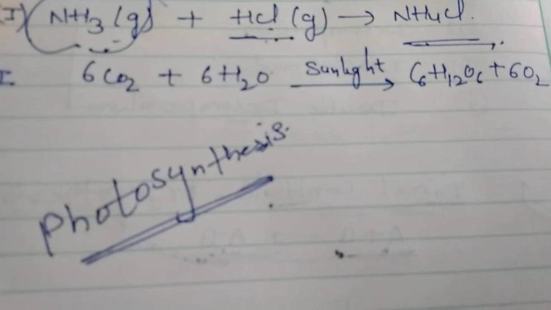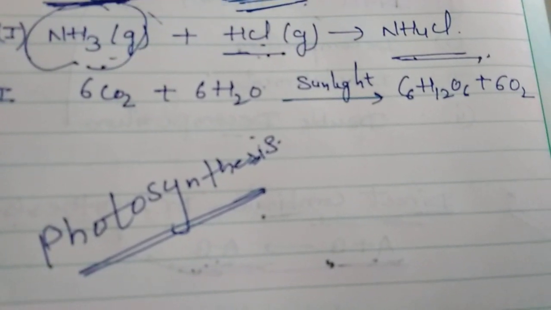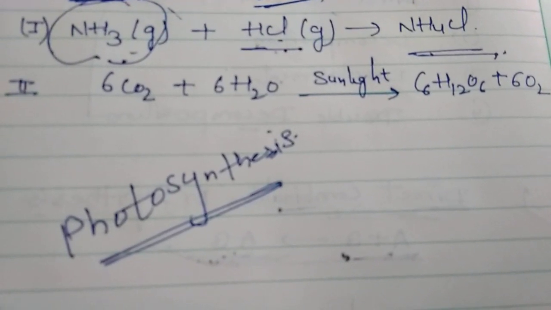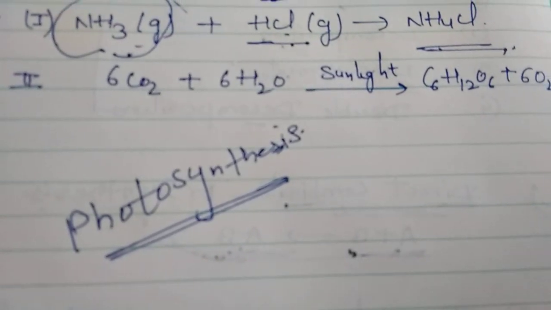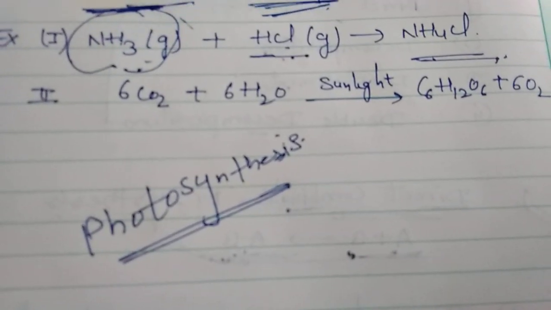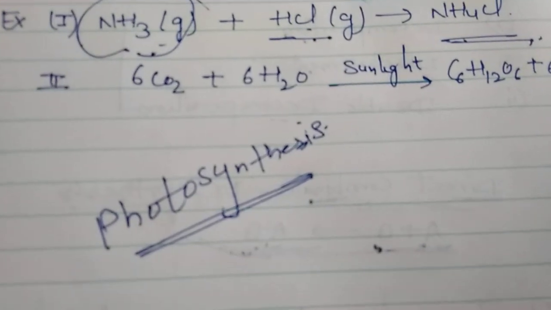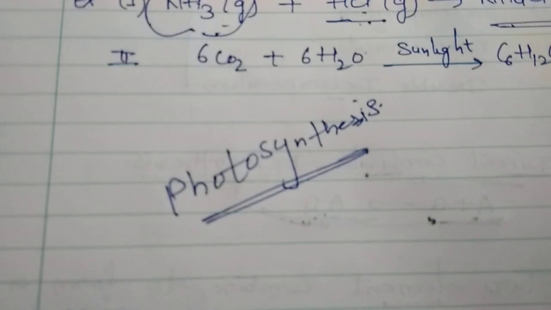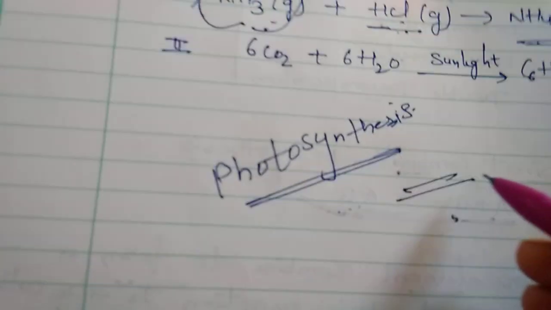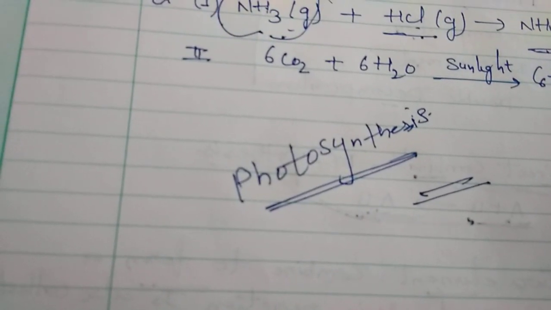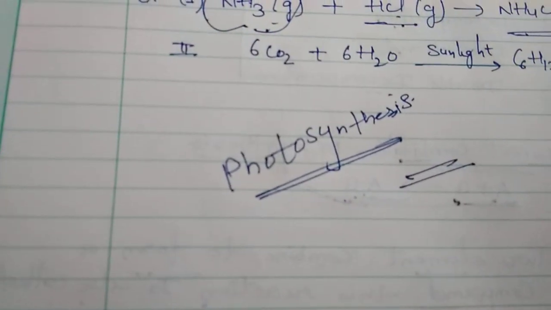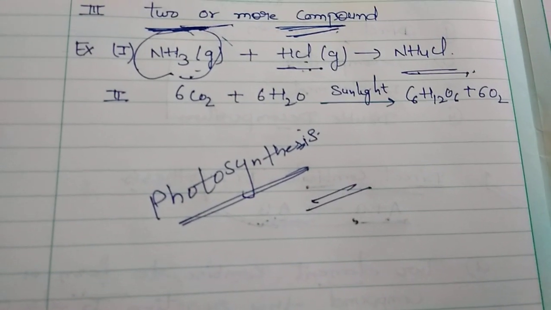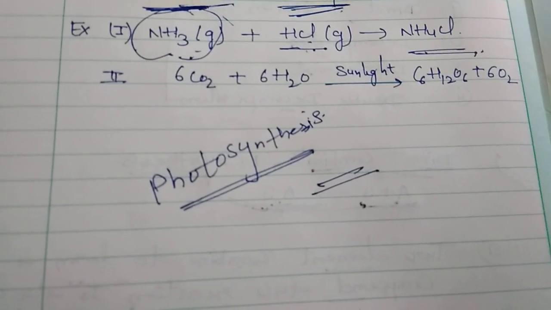And the chemical reaction you can see: 6CO2 plus 6H2O, in the presence of sunlight, forms C6H12O6 plus 6O2. This is the photosynthesis direct combination reaction. So we have discussed direct combination or synthesis. The next categories, decomposition, displacement and double decomposition, we will discuss in our next videos. Till then, read all this topic from your book. Thank you.